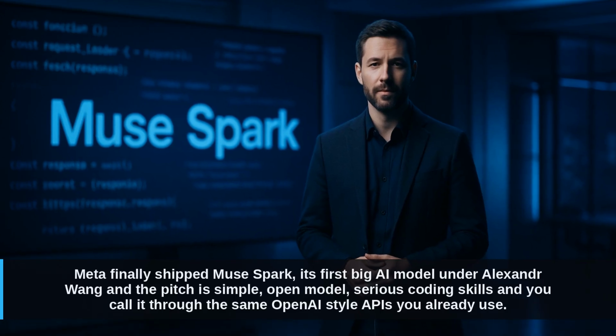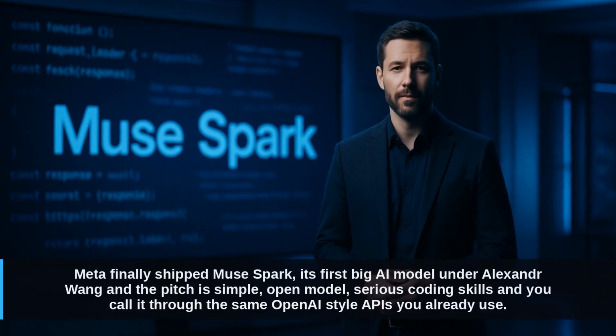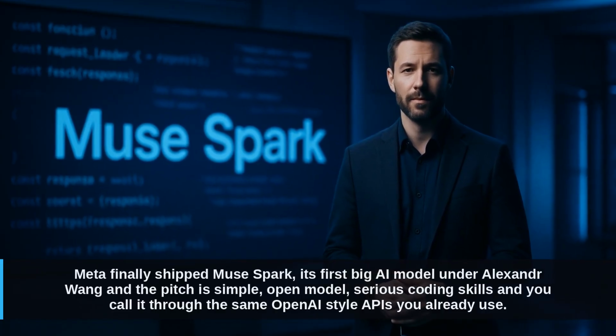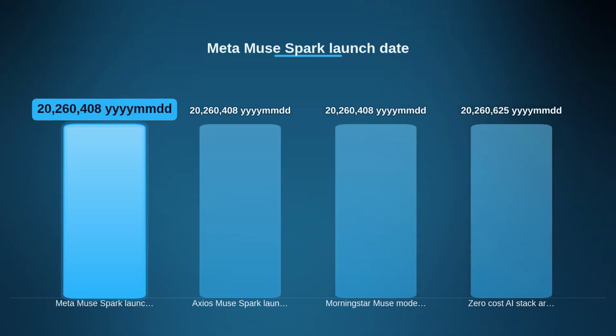Meta finally shipped Muse Spark, its first big AI model under Alexander Wang, and the pitch is simple: open model, serious coding skills, and you call it through the same OpenAI-style APIs you already use. According to CNBC, Muse Spark officially launched on April 8, 2026, and both Axios and Morningstar frame it as Meta's first real shot at closing the gap with OpenAI and Anthropic.